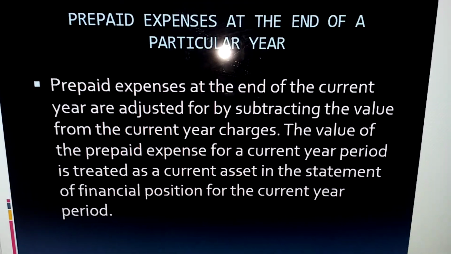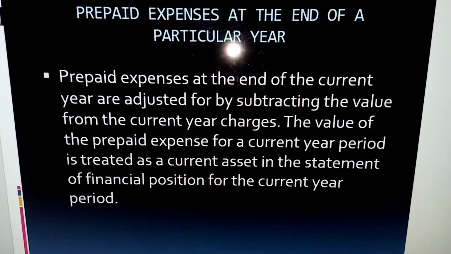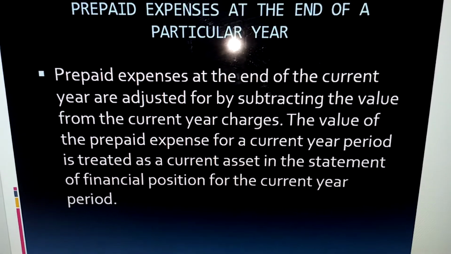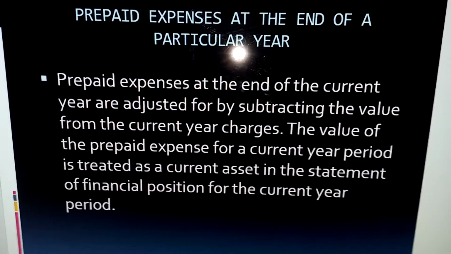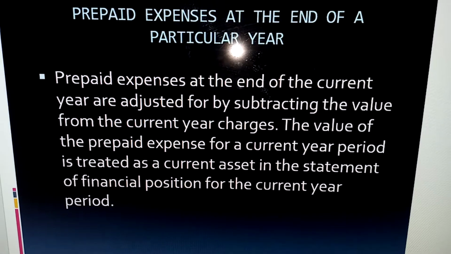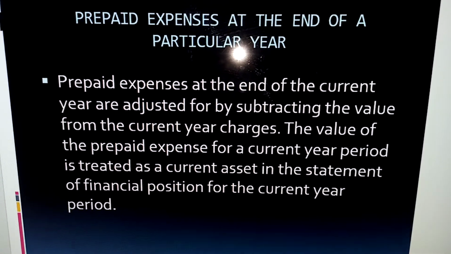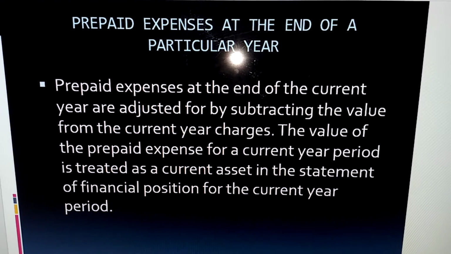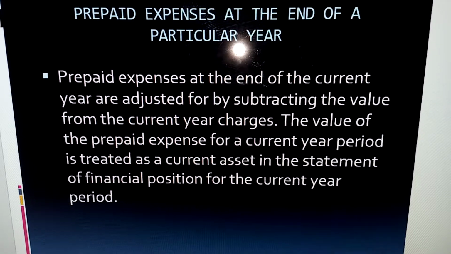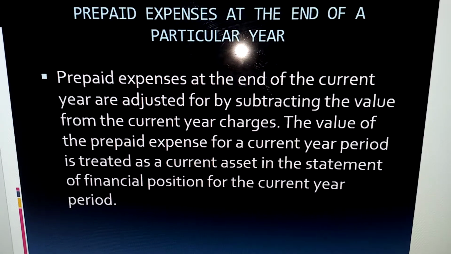Now, we have looked at prepaid expense at the beginning of the year. Now, how do we treat prepaid expense at the end of a particular year? Now, prepaid expense at the end of the current year is adjusted by subtracting the value from the current year charges. Remember, I told you, I said at the beginning, prepaid expense at the beginning is added.